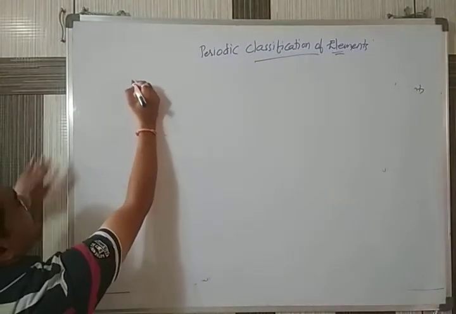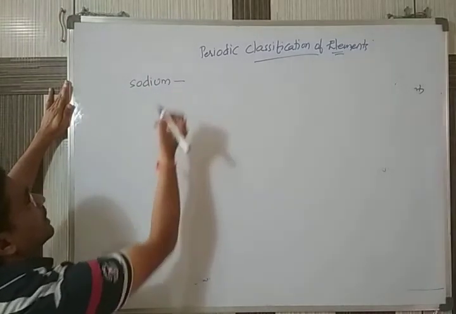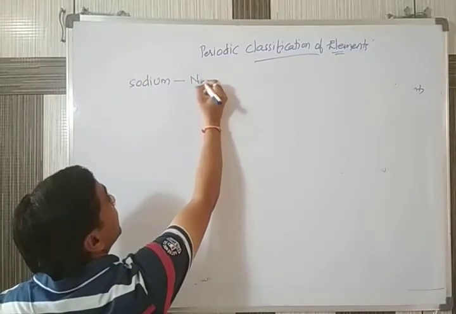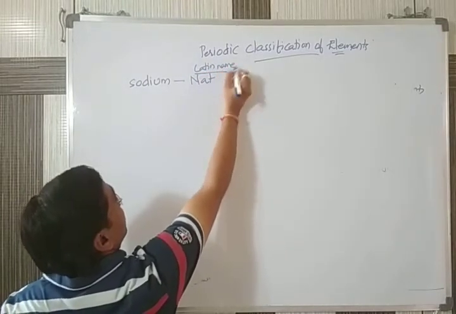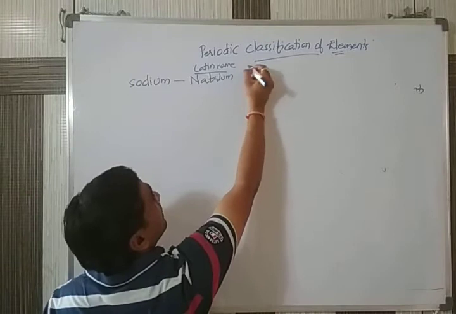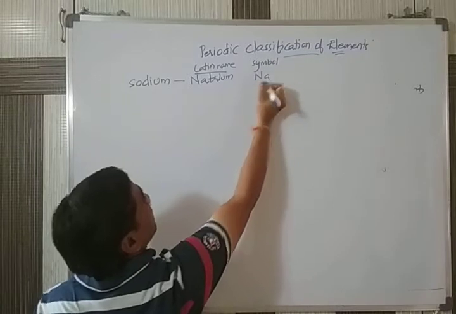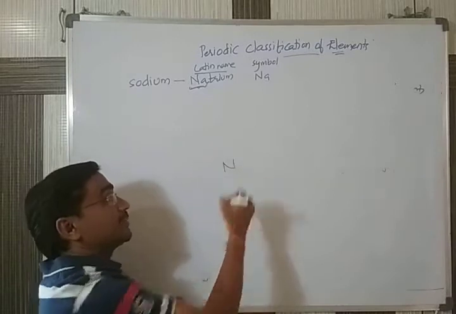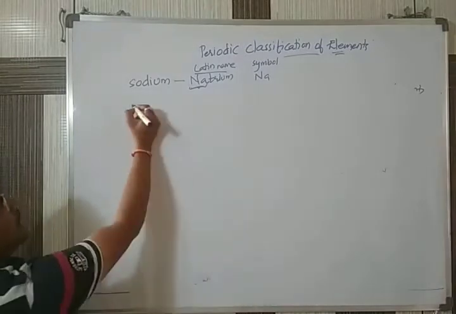So you can write here, for example, sodium. Normally we write the symbol for sodium. The Latin name of this one is called natrium. This is a Latin name. Based on this, the symbol is given as Na. It is given Na because N already stands for nitrogen. That's why we call it Na, natrium.